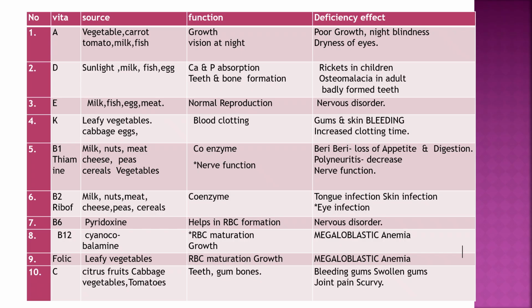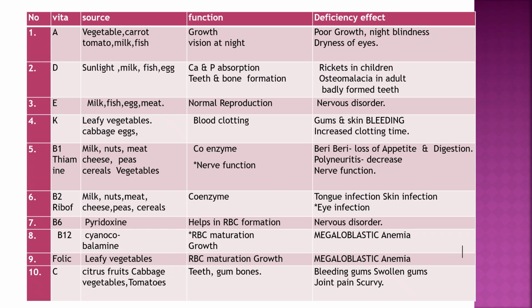Vitamin E: sources are milk, fish, egg and meat. Function: reproduction. Vitamin K: sources are leafy vegetables, cabbage, eggs. Function: blood clotting. Deficiency: gums and skin bleeding, increased clotting time.